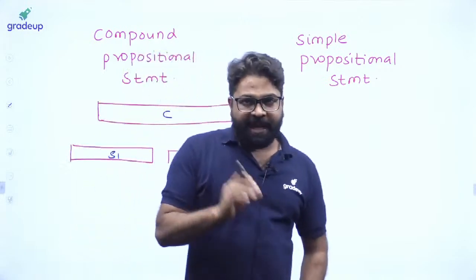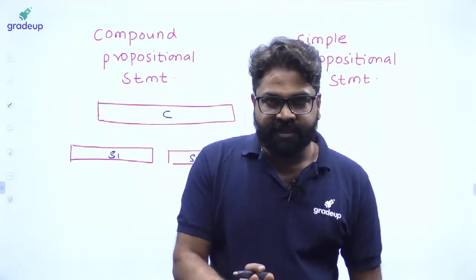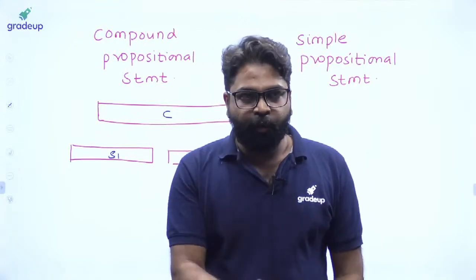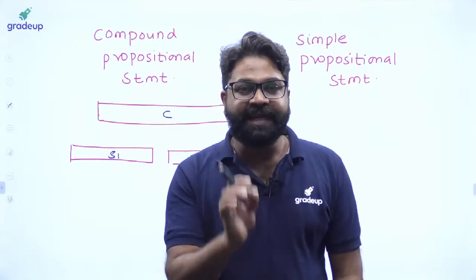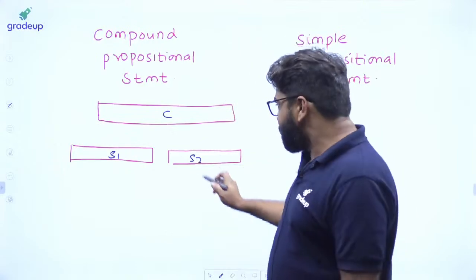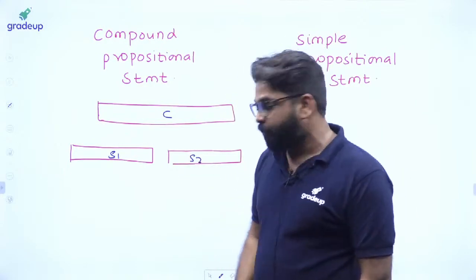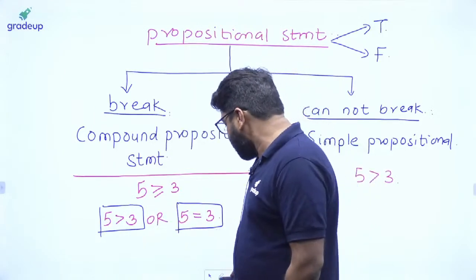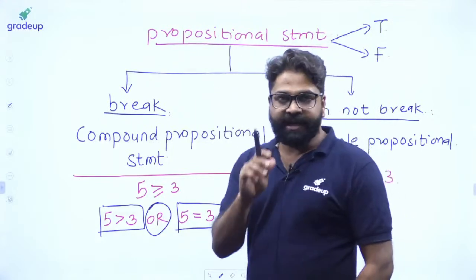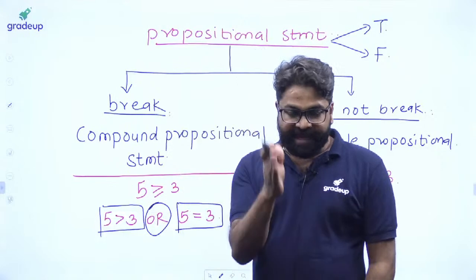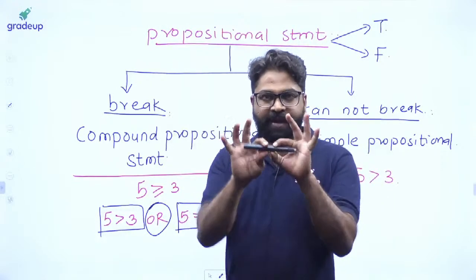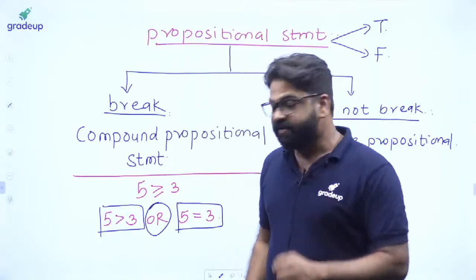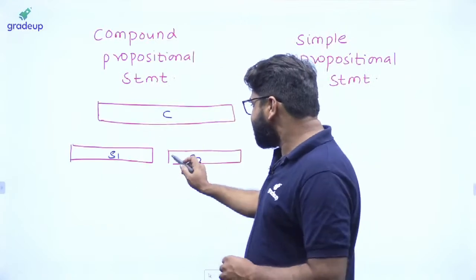See, when we are breaking the compound propositional statement, we are breaking at breakable points. Yes or no? We are breaking at breakable points. And those breakable points are called connectives in mathematical logic. So here we are breaking at this point. This is called a breakable point. In this slide you can also understand this is called a breakable point, or you can say connectives. So suppose this is a pen and I am breaking it, so I am breaking at breakable points. Those breakable points are called the connectives in mathematical logic.